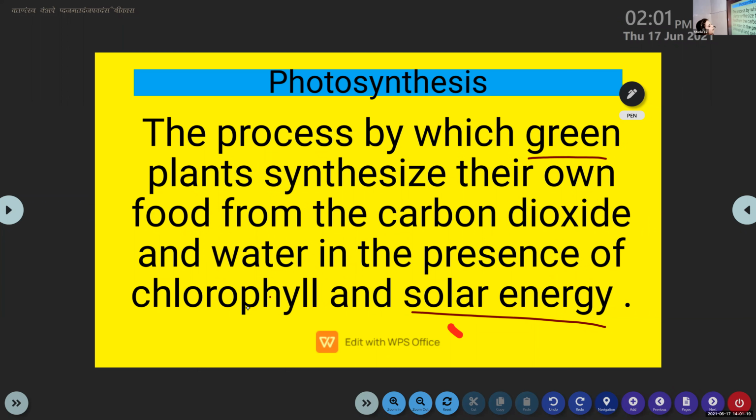Okay, microscope. All right. Then what do you mean by chlorophyll? Chlorophyll is a green pigment present on the leaves. Yes, it is the green pigment which is present on the leaves. And what is its function? It brings green color to the leaves. Okay, one function is it gives green color to the leaf. In addition to that, it captures the sunlight from the atmosphere. These are the two functions that are performed by chlorophyll. Is it clear? Yes, ma'am.